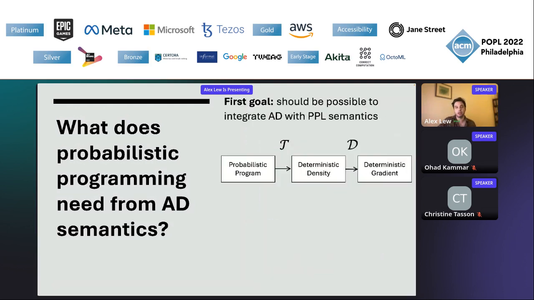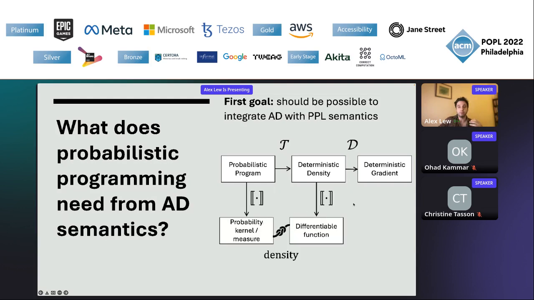from a semantic framework. First, we need our semantics to handle AD and probability jointly. For example, let's say we want to verify a two-stage program transformation for computing the gradient of a probabilistic program's density function. The first stage translates a probabilistic program into a deterministic density function, and then the second applies AD. We need a single framework that can interpret the original program as a probability measure, interpret the transformed program as a differentiable function and verify that it is a density of the first program, and of course interpret the result of AD and verify that it is a derivative of the density that we computed.